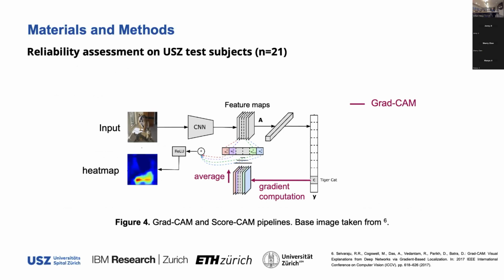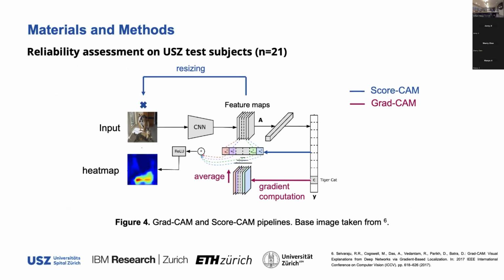So as I said before, we also performed a reliability assessment, and how we did that was we generated class activation maps by two means. A commonly employed method is GradCAM, which is a gradient-based method, and we also employed ScoreCAM. In both cases, these methods employ the feature maps of usually the last convolutional layer, and they perform a weighted sum.